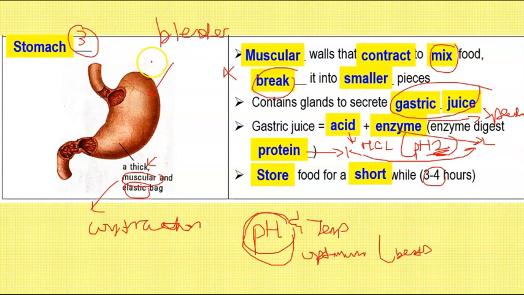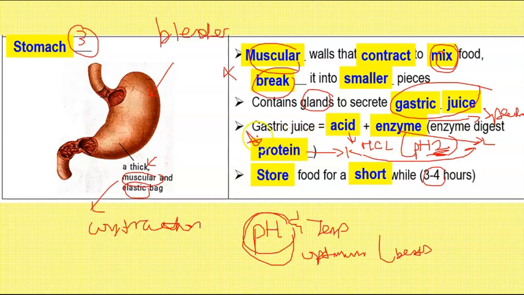Now in the stomach, your stomach got very muscular walls to mix the food, right? And when it mixes the food like a blender, it push and push, squeeze and push, squeeze and push, the pieces will become smaller. The next thing is that the stomach walls actually contain glands that secrete gastric juice. Now, gastric juice is basically a mixture of acid and enzyme. This enzyme doesn't digest starch, doesn't digest fats, it only digests protein.